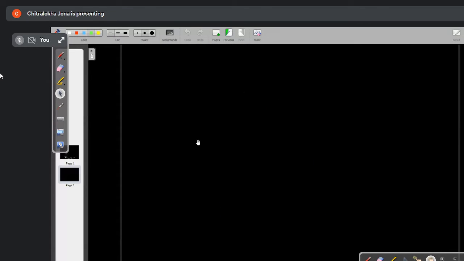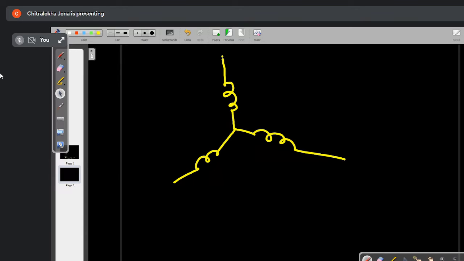So now I have shown you all the three phase voltages and three line voltages. Now come to the current. Similarly, we are having three phase currents and three line currents also.